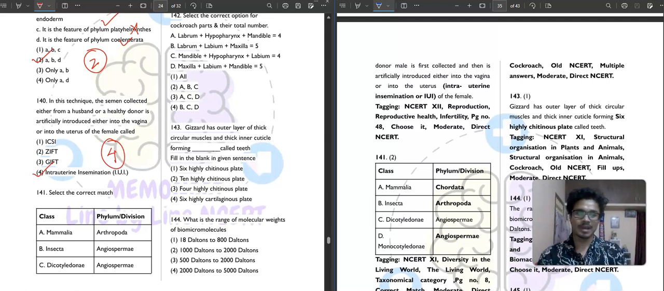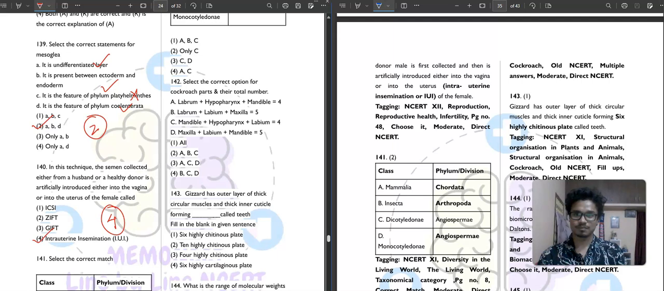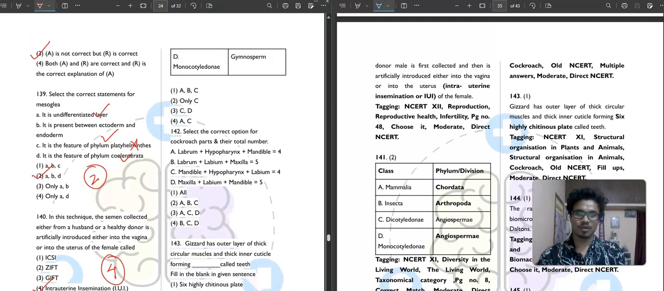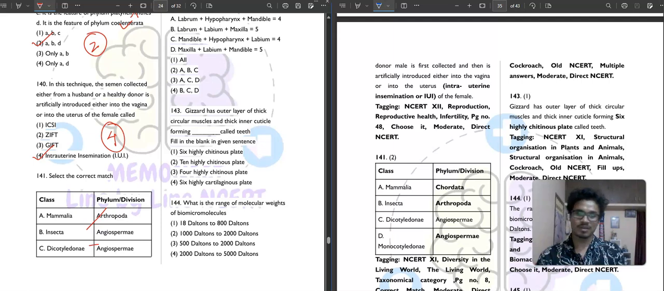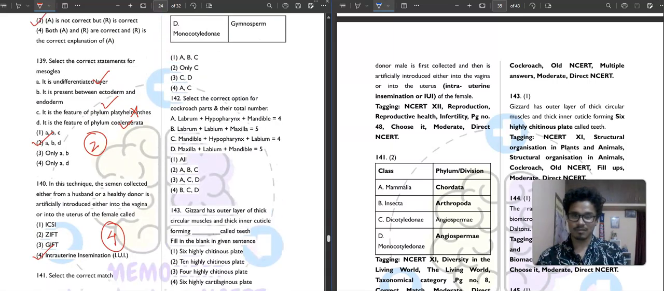Okay. So Mammalia is Chordata. Insecta is Arthropoda. Then dicot is definitely angiosperm. And lastly, monocot is also angiosperm. So monocot is not gymnosperm, monocot is angiosperm. So what is it saying? Select the correct match. C is the correct match, only C. Second option is your correct answer.